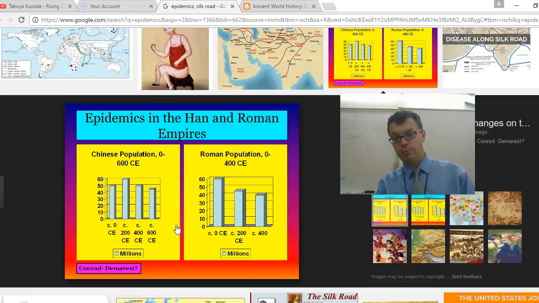Now, if you're wondering why he's talking about the Silk Road so much, it's going to come up in our next section. But with trade comes disease, which kills a lot of people in Han, in the Roman Empire. Mainly we see some in the Gupta, not as much, but we see some there too. But Rome and China have lots of plagues and diseases that spread and lead to their downfall.